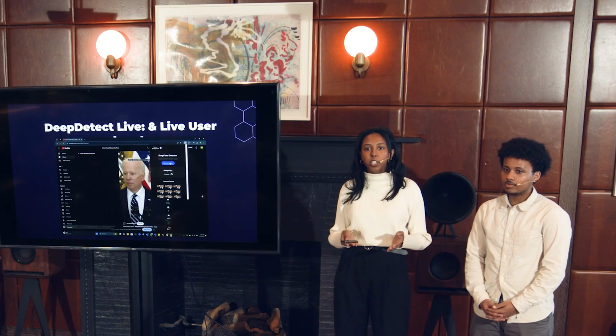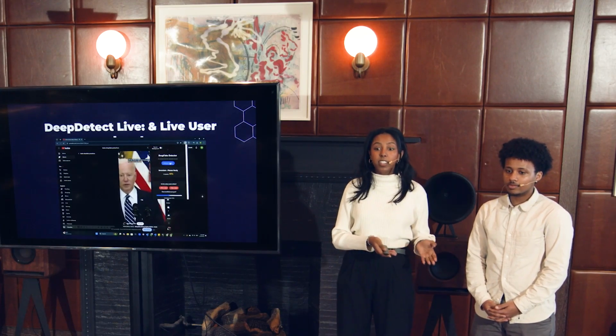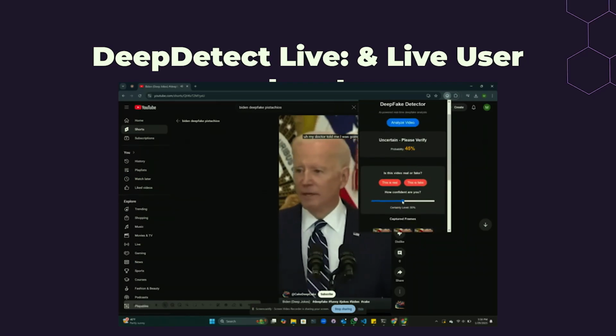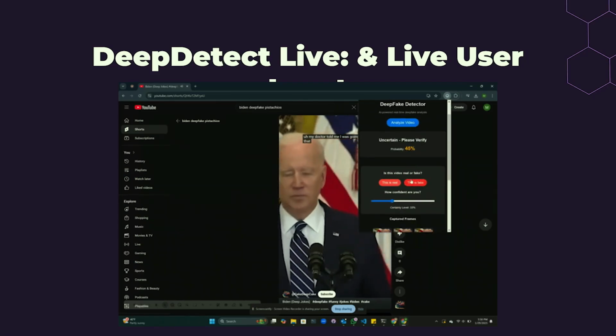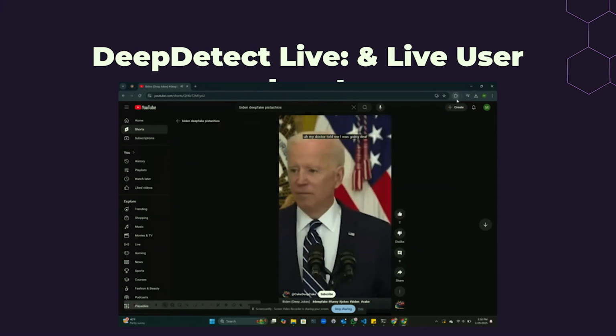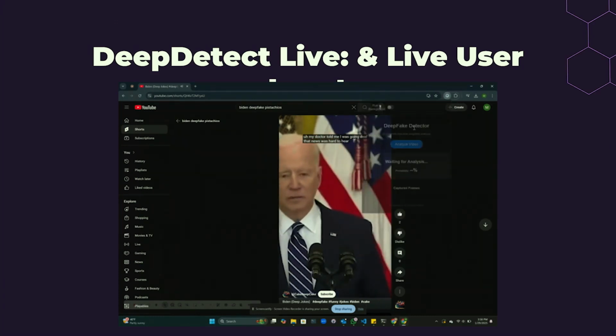Now, here's the game changer. When our model is unsure on difficult content like this, a deepfake of Biden, it is able to ask for your input and your confidence levels. This is used to actively train the model so it can adapt dynamically to the ever changing landscape of deepfakes.